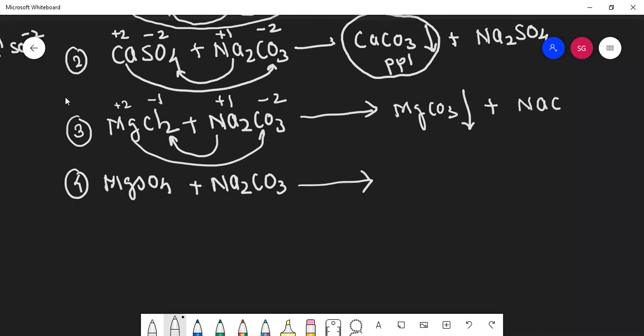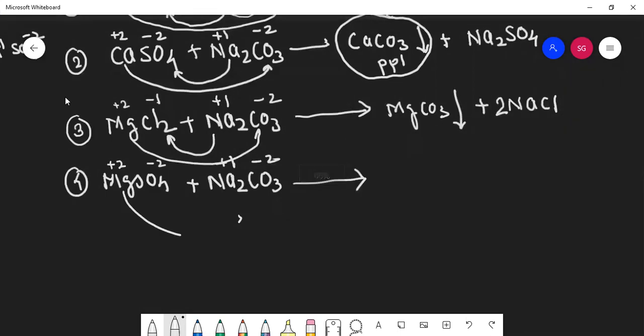Then for balancing, you write 2 here. In the valency chart you see, Na is +1, never +2. But here it is 2 times, so together it is +2. Again, Mg is +2, SO4 is -2, this has to be +1, this has to be -1, this plus will go with minus. Tell me the formula.